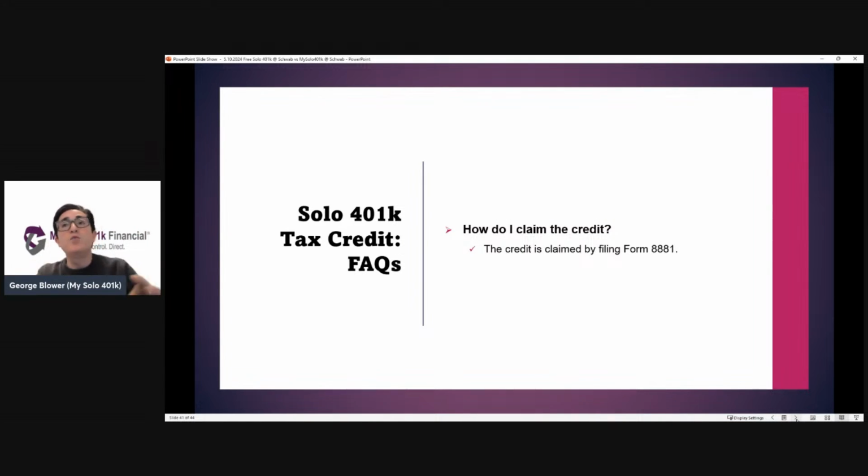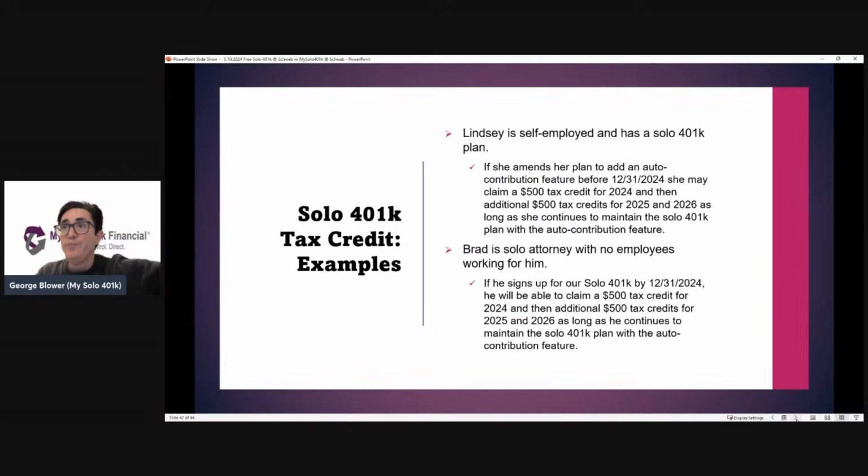So what we've done is we put together a number of walkthroughs, based on the different scenarios, depending on whether the individual's business is taxed as an S corp, maybe versus a sole proprietorship, with all the specific steps that need to be followed in order for the individual to be able to claim the credit. We literally walk through the forms. And we make that walkthrough available to all of our clients whose plan includes the automatic contribution feature to make it easy for them to be able to claim the credit.